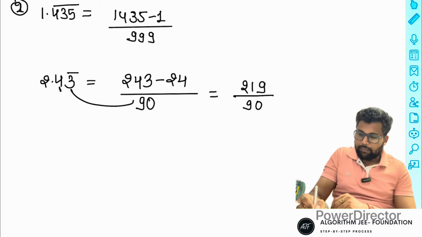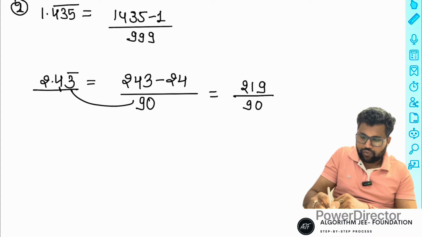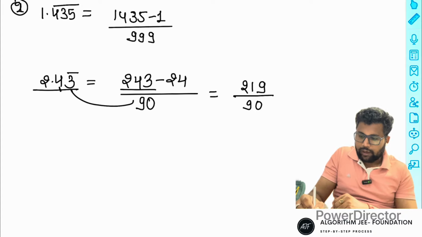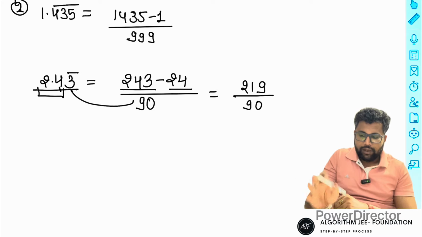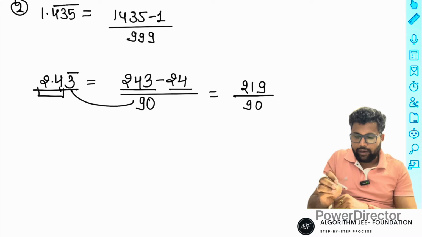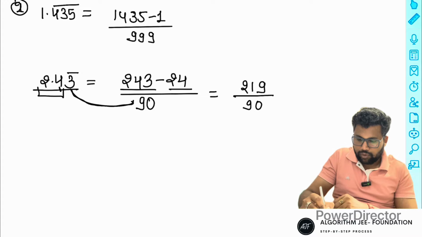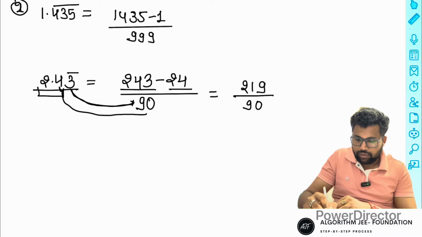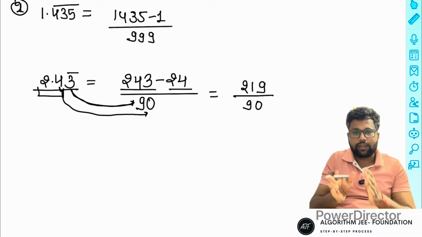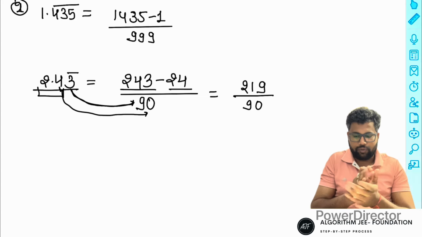I'll repeat again. The number is 243. After that, subtract the part that is not recurring, so 24. For the denominator, one number is recurring, so use 9, and one number after the decimal is not recurring, so represent it by 0: 90.